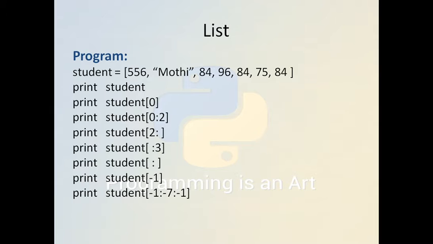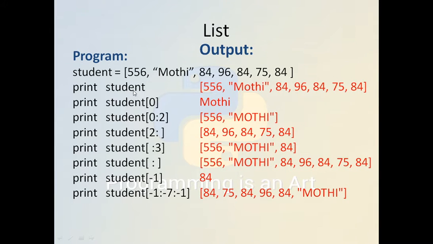This is some program and its outputs. The first output is a variable of a list, and we just initialize it with a list, and we directly print students. It will print as it is, as we have initialized the student. We can print the student at index 0. It will print the zeroth element, so it will print 556.